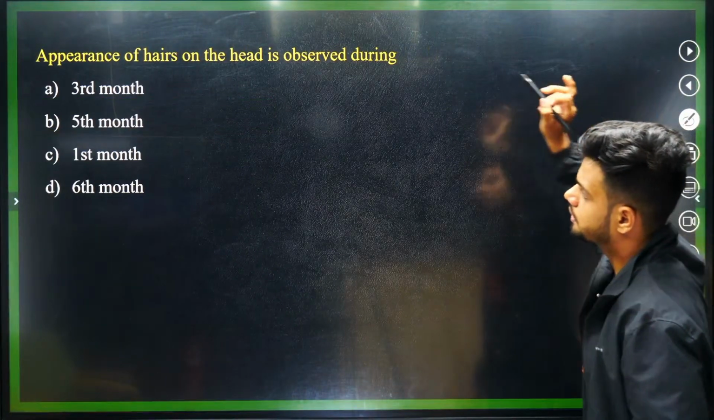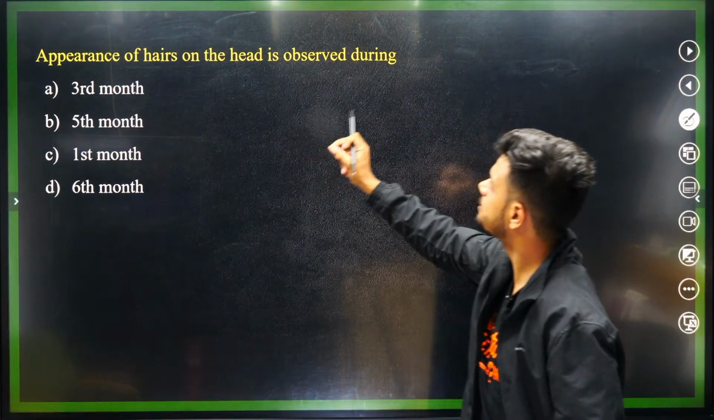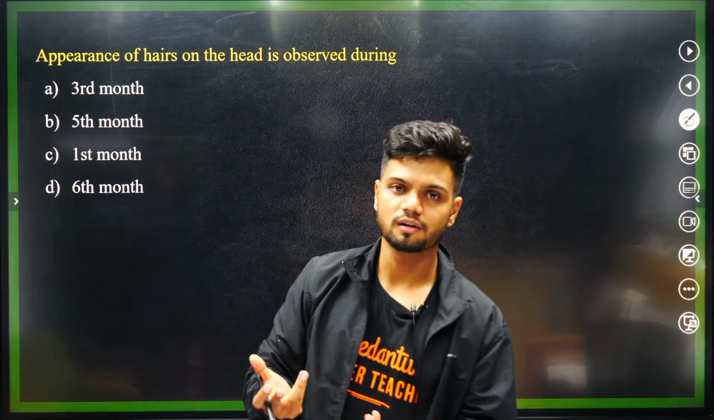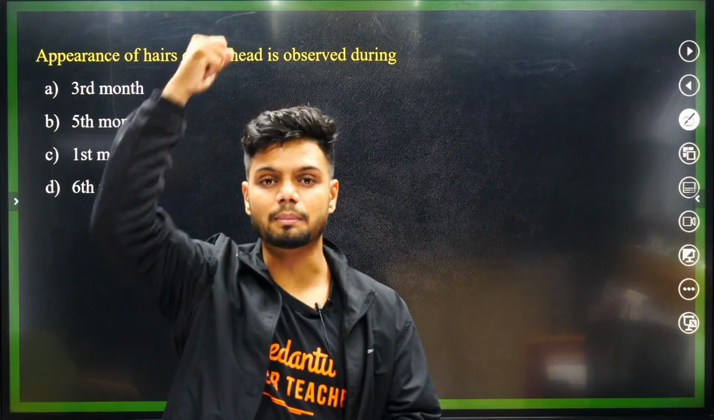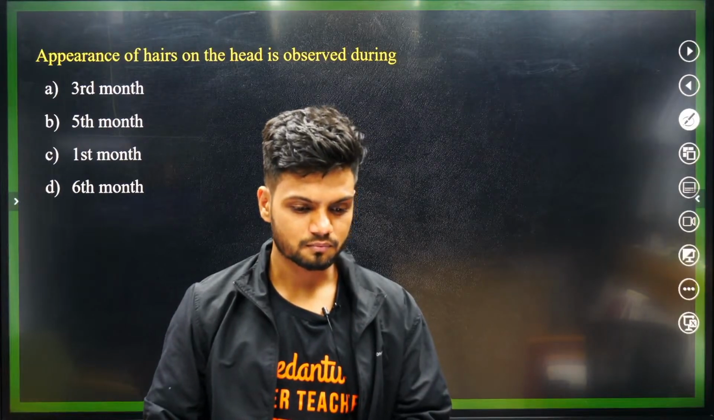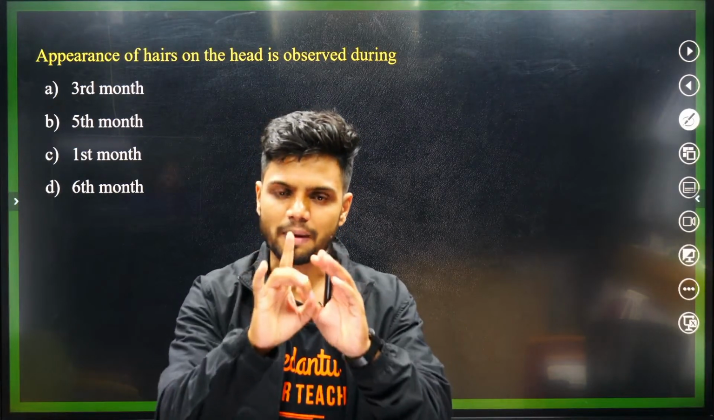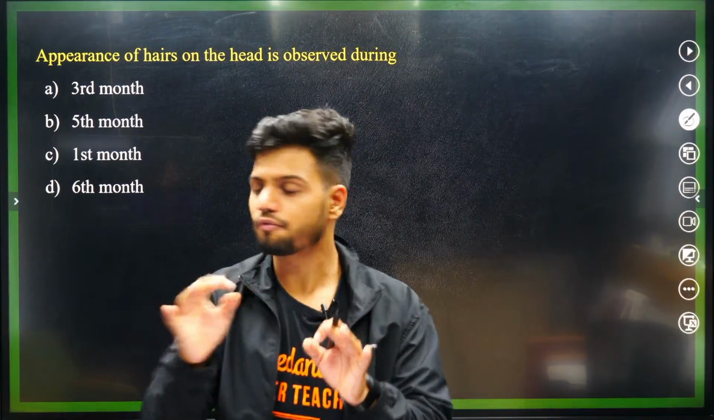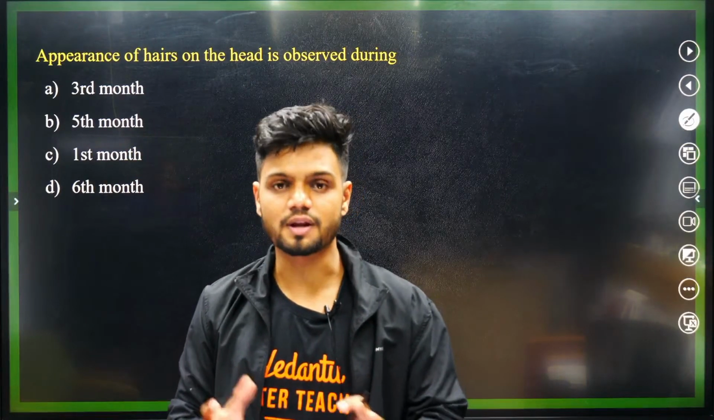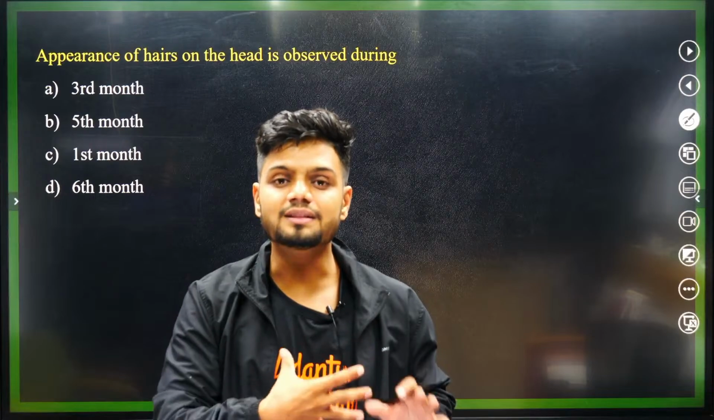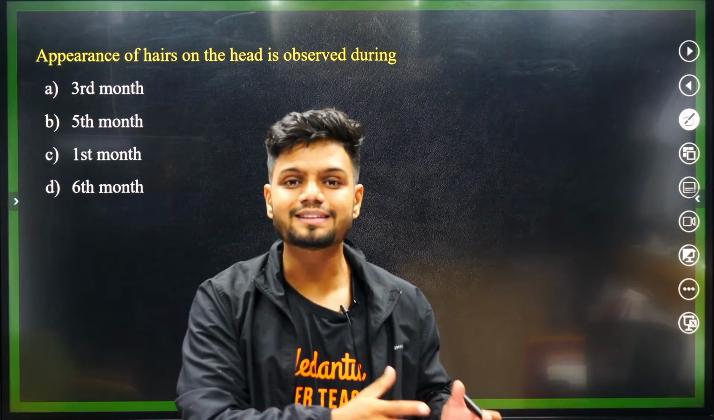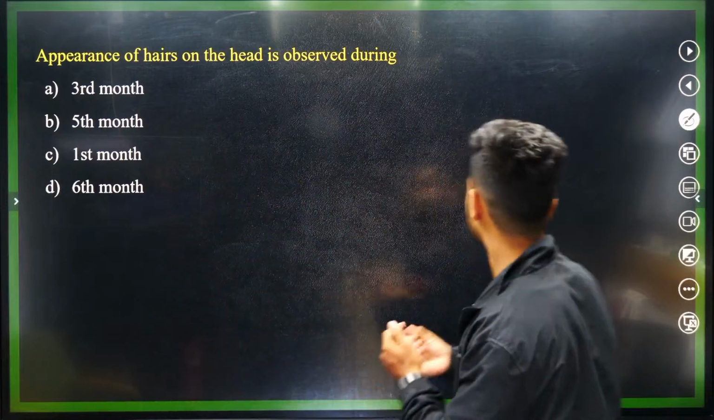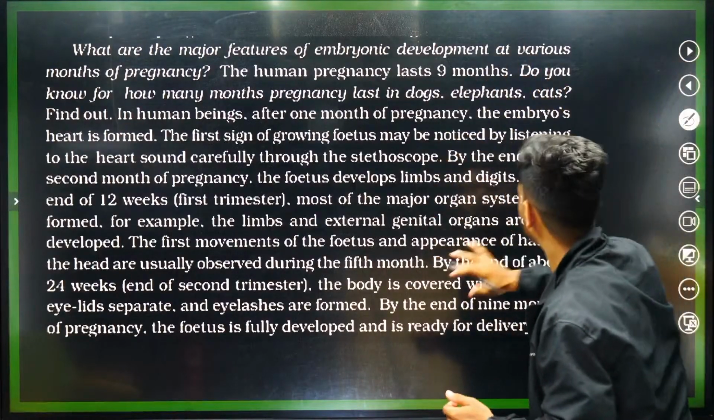Next question. Appearance of hair on the head is observed during. When the baby is developing, when is the hair on the head coming? Now students, let me tell you, there is one paragraph I'll show you. From that one paragraph, any of such questions can come. For example, when is the first heartbeat? At the end of first trimester, what is happening? At the end of second trimester, what is happening? So all of these questions can come here. I'll show you the entire paragraph.